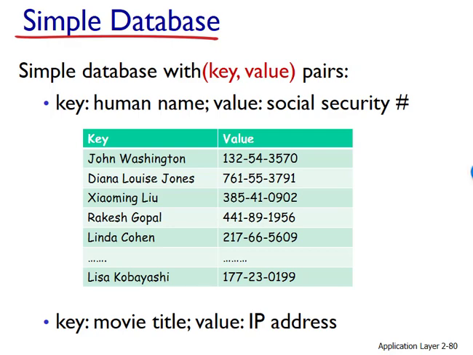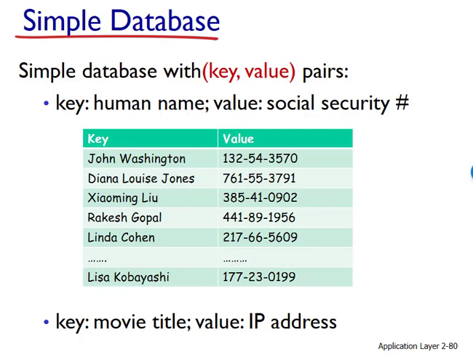This centralized version of a simple database will simply contain key and value pairs. For example, the keys could be social security numbers and the values could be the corresponding people's names, as you see here. We query the database with a key. If there are one or more key value pairs in the database that match the query key, the database returns the corresponding values. So for example, if the database stores Social Security numbers and their corresponding human names, we can query a specific Social Security number and the database returns the name of the person who has that Social Security number.